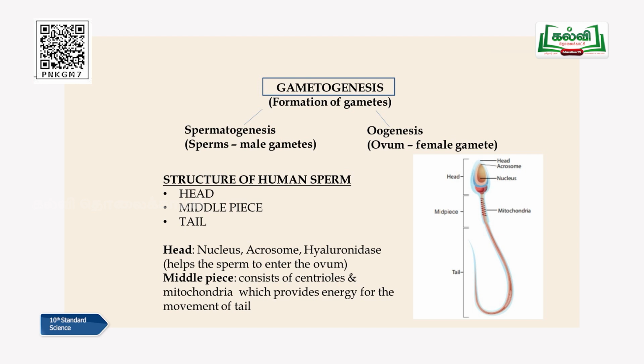Now let me teach you the LS of the human ovum in detail. So this is a female reproductive gamete, children. Very beautiful diagram here. You can see again the ovum, oval in shape and very interesting. And they are present inside the ovary of a female, children. And as usual, it is an animal cell, so it is covered by an outer layer called the plasma membrane.